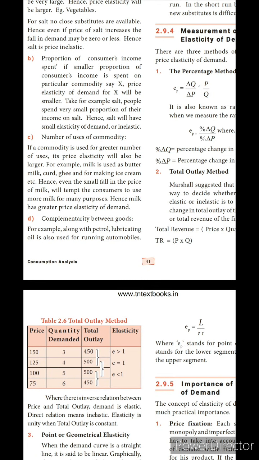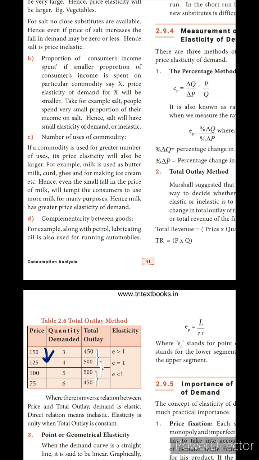See here, the price of the product is 150 and the quantity demanded is 3, so the total outlay is 450. If the price of the commodity decreases to 125, the quantity demanded increases from 3 to 4, then the total outlay is 500. These both are less than, what is that one? Elasticity of demand is greater than 1.